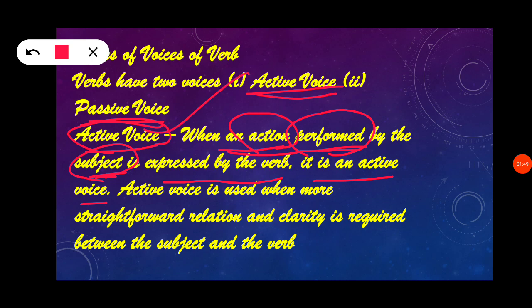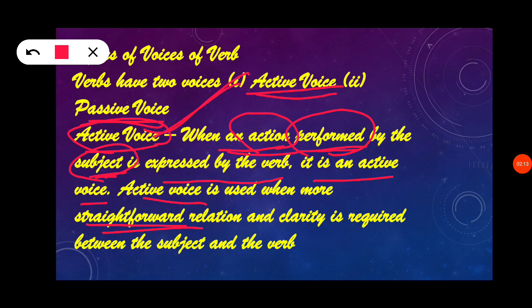Active voice is used when there is a more straightforward relationship between the subject and the verb, and the action will be clarified. Straightforward relationship means we will be using this active voice in a large manner.